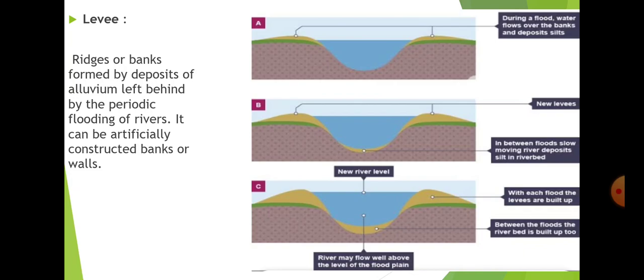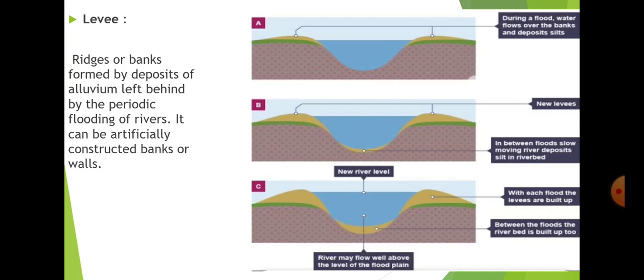For protection, so that the river's water does not flow out of the river, we also construct artificial banks or walls to keep the river from overflowing during flood time or the rainy time. So this is the levee, and a levee is formed naturally as well as artificially.